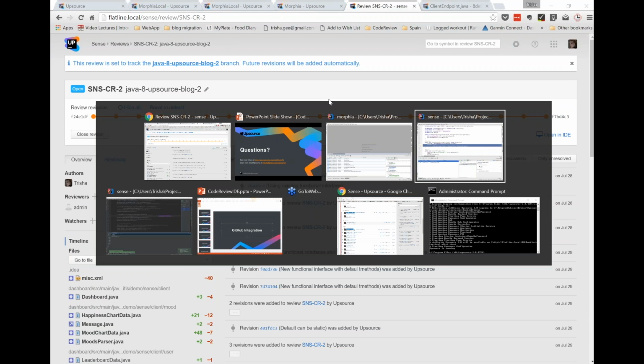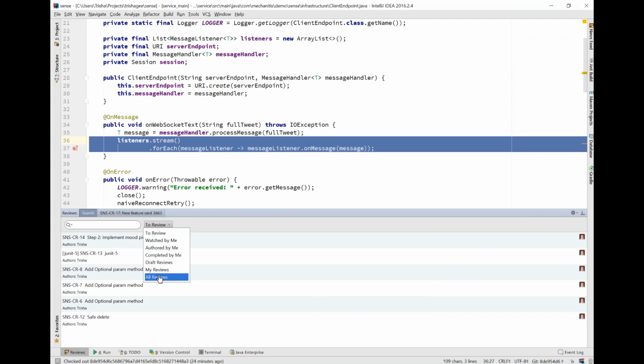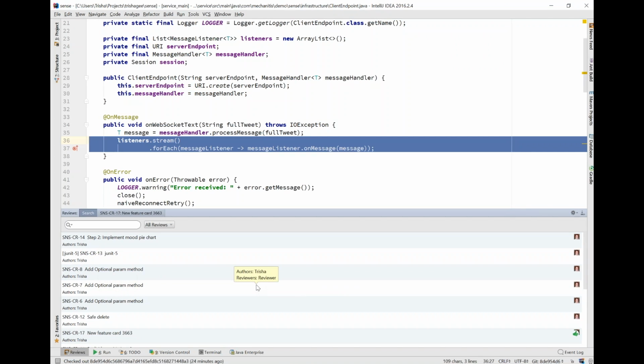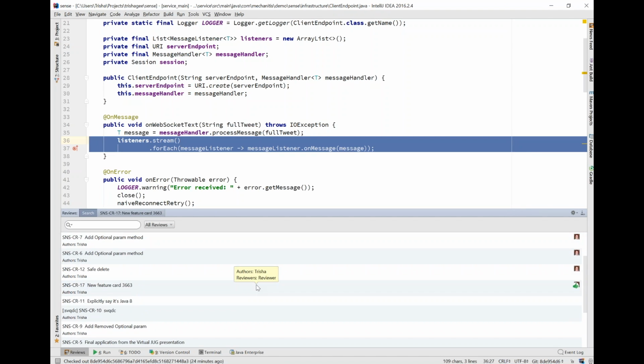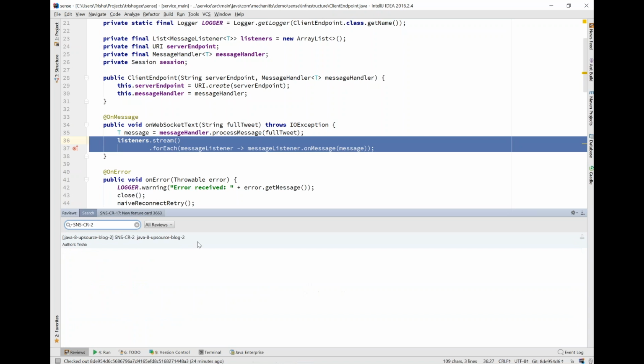If I open this up inside my IDE, this was number 2, which I now can't find. SNS CR2.